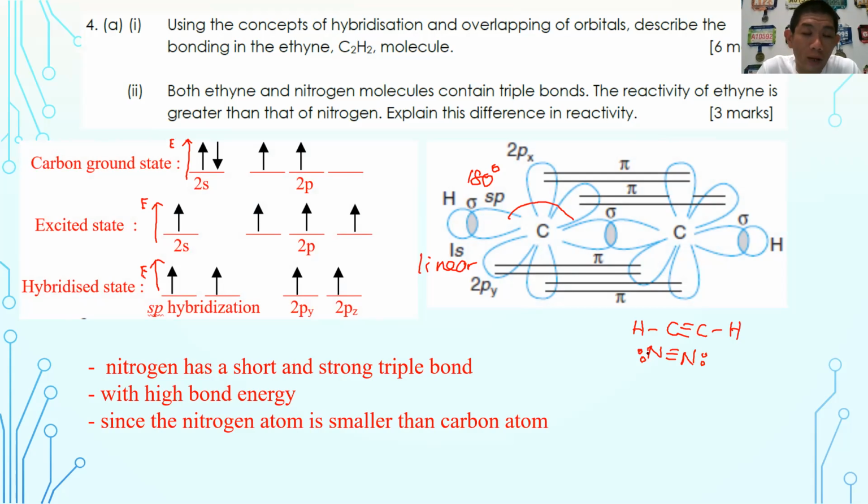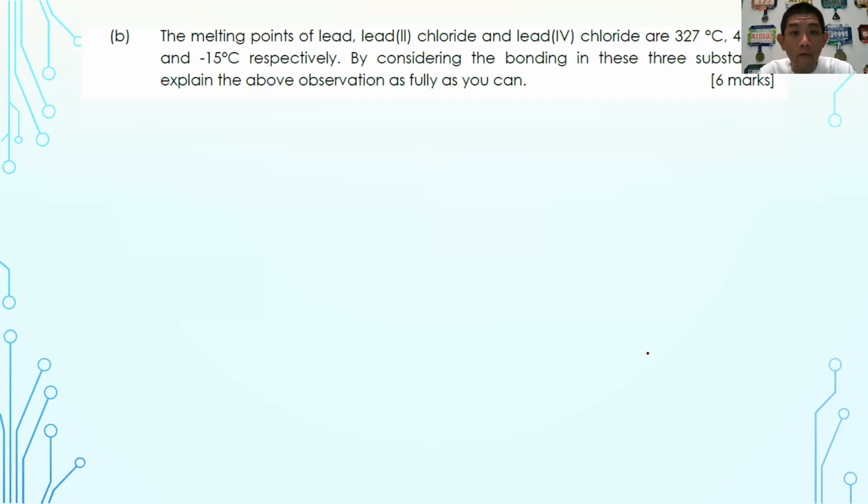You should be able to answer correctly. Okay. So with that, that is for 4A, and then we also have 4B. Melting point of lead-2 chloride and lead-4 chloride are 327, 498, and negative 15 degrees Celsius respectively. By considering the bonding of these 3 substances, explain the above observation as fully as you can.